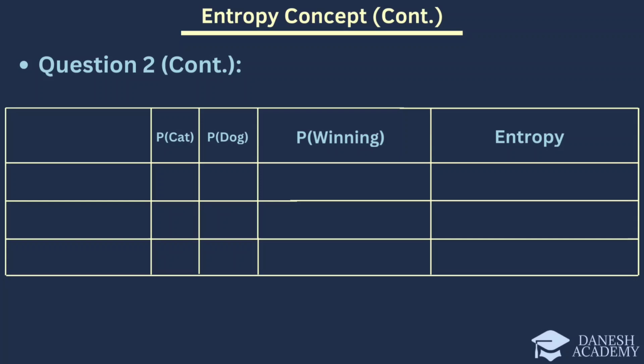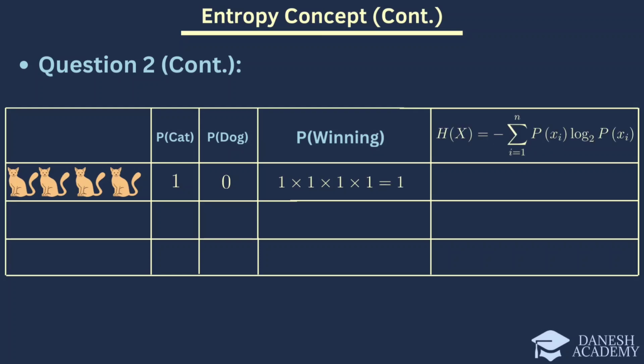This slide examines the probability and entropy for each example. In the first case, the probability of my pet being a cat is 1. The entropy is calculated as 0, indicating no uncertainty. It means that we are 100% sure the pet is a cat.